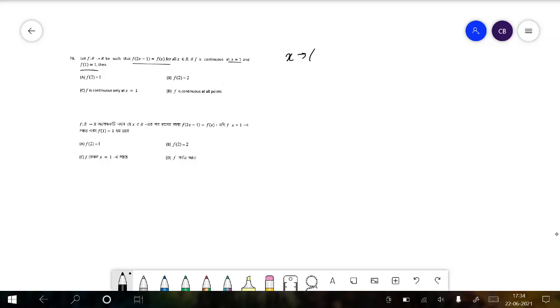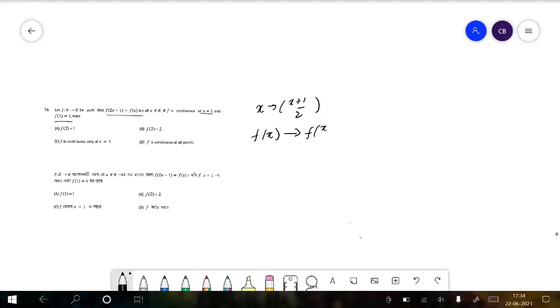So x is replaced by x plus 1 by 2. So f of x becomes f of x plus 1 divided by 2, which is equal to f of, we can rewrite this as, x plus 1 by 2 plus 1 by 2, by replacing x by x plus 1 by 2 again.